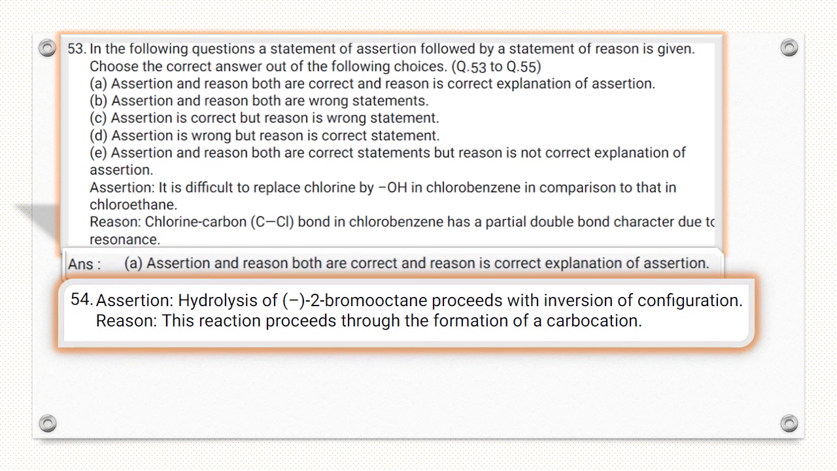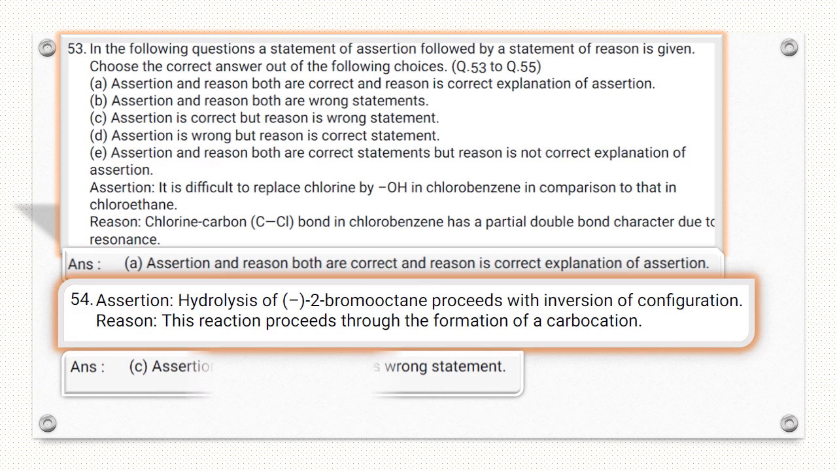Assertion: hydrolysis of 2-bromo-octane proceeds with inversion of configuration. Inversion of configuration, that is SN2 reaction, and in SN2 reaction there is no formation of carbocation. Assertion is right, a correct statement, but reason is wrong. So answer is C.